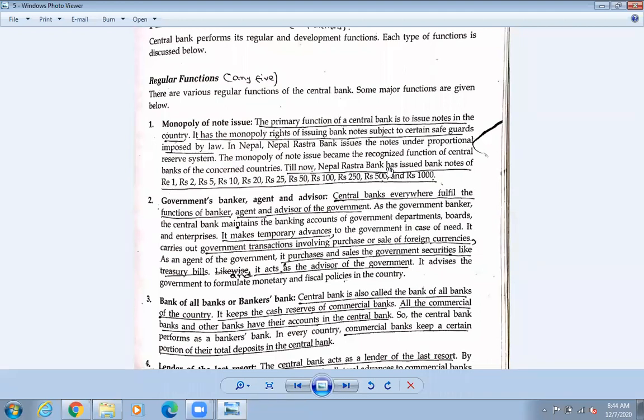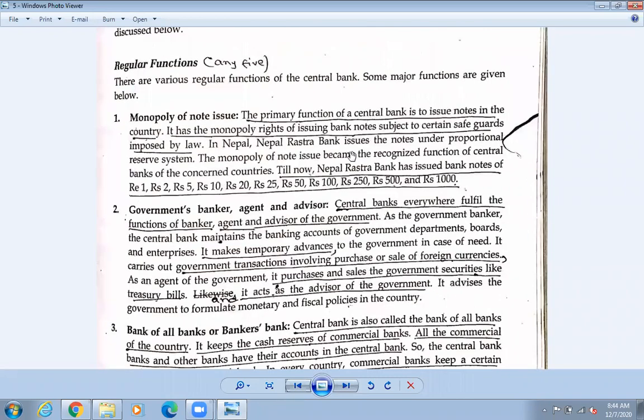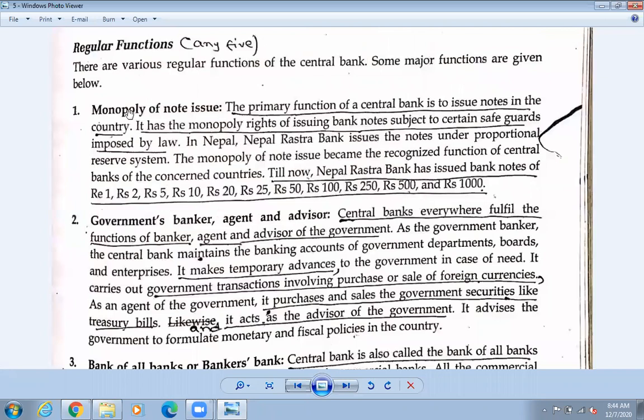Okay, so number 1 is monopoly of note issue. Monopoly, that means only one bank has the right to issue the note. Only one bank. So what is the name of that bank? So that is Nepal Rashtra Bank. It has only the authority to issue the note.